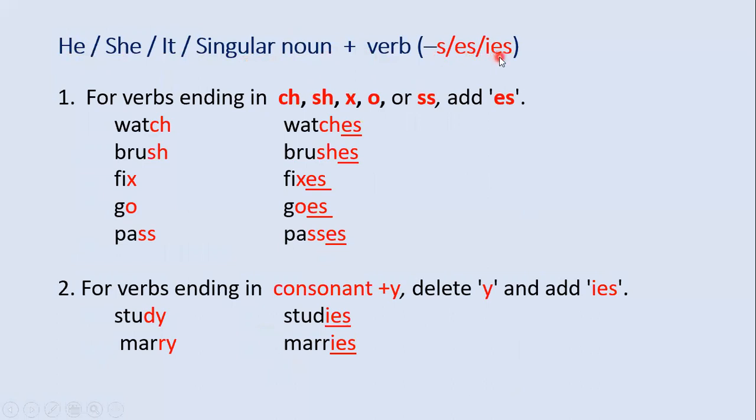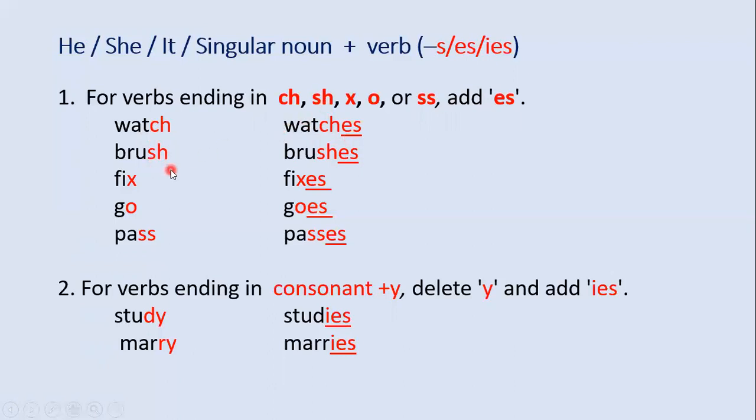So for number 1, we add es. When do we add es to the verb? Just look at this. When the verbs end in ch, sh, x, o, double s, we add es. Watch, ch, so we add es.